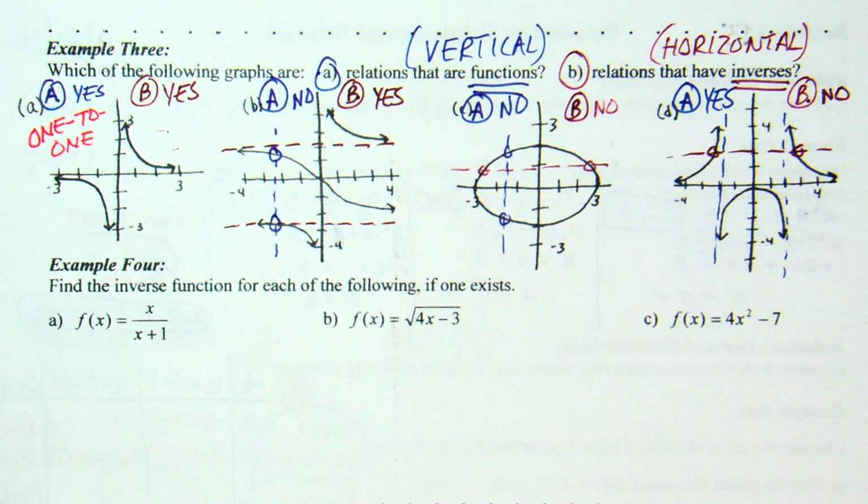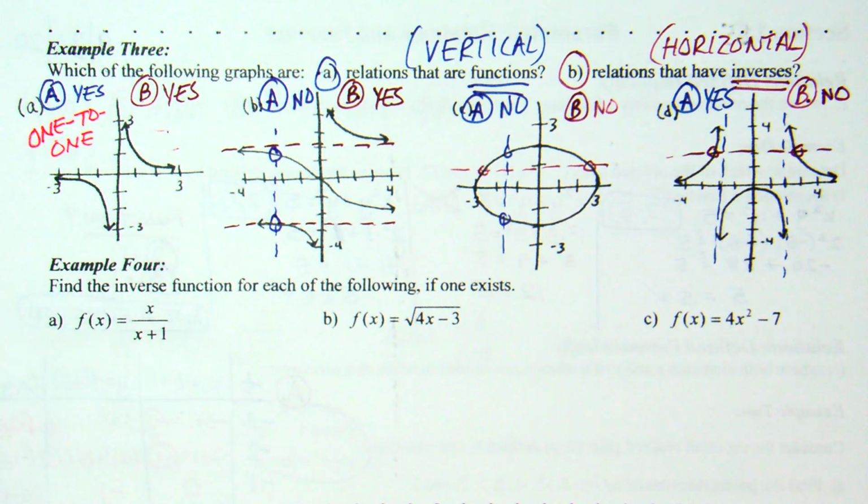Today, example 4 is find the inverse function for each of the following if one exists. I'm probably only going to do about 2 of these. I don't think I need to go through and do all of them. But this is what we did back in Algebra 2, so this is not brand new. It's been a while though. In order to find an inverse function, you're going to take the x and the y, switch them, and then solve for y.